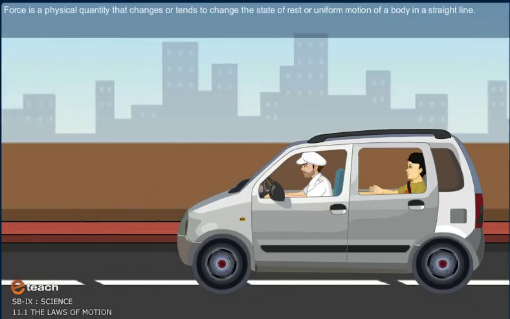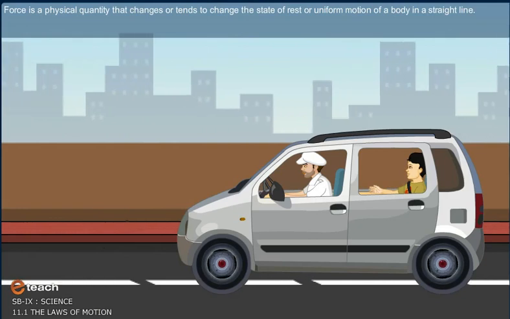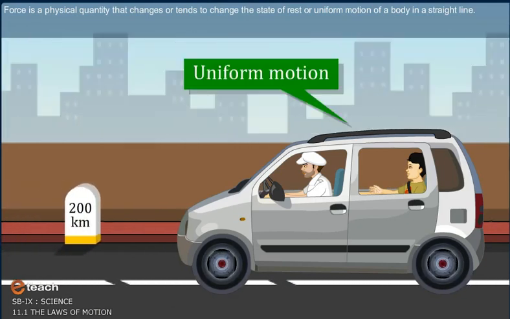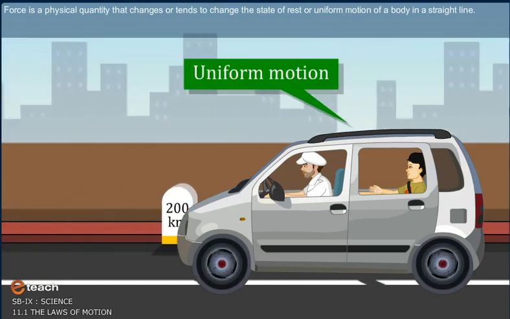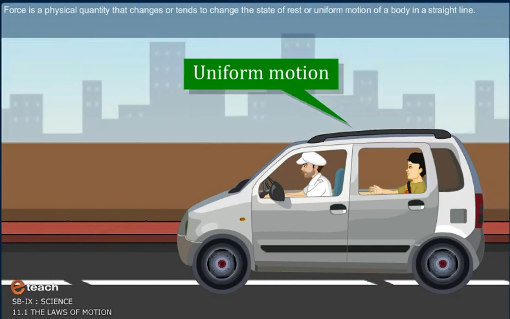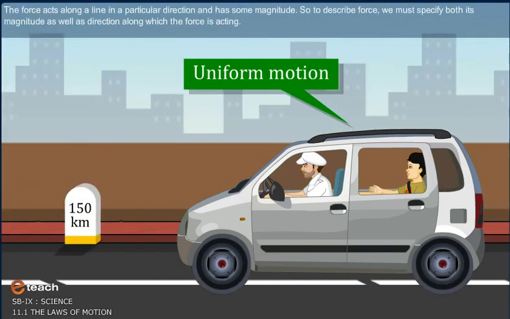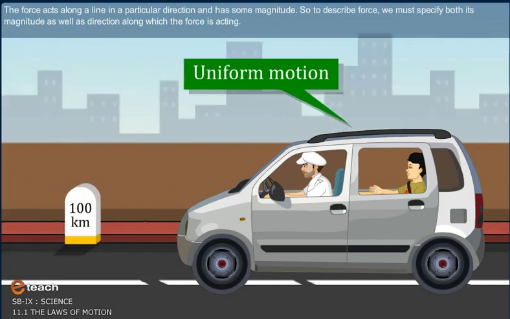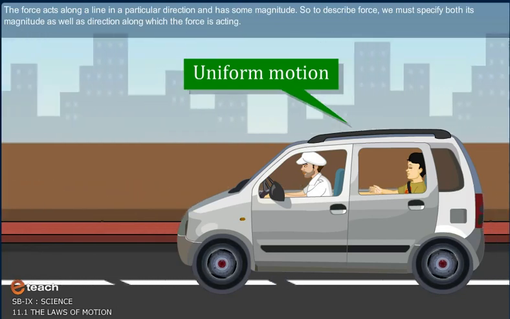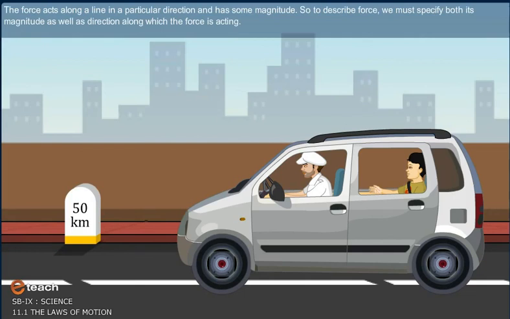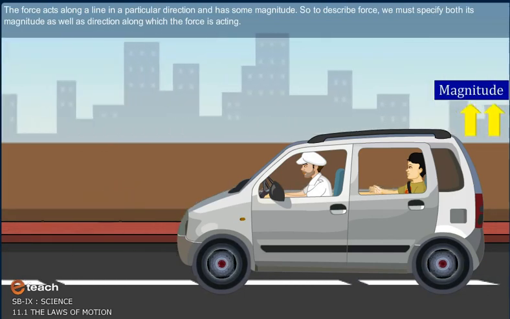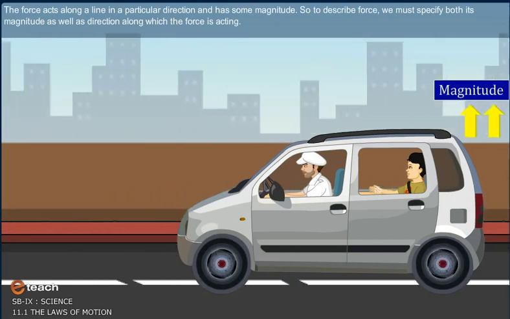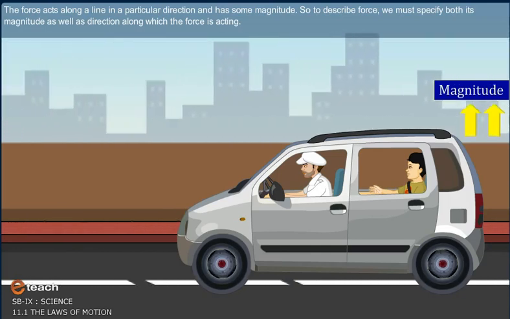Force is a physical quantity that changes or tends to change the state of rest or uniform motion of a body in a straight line. The force acts along a line in a particular direction and has some magnitude. So to describe force, we must specify both its magnitude as well as the direction along which the force is acting.